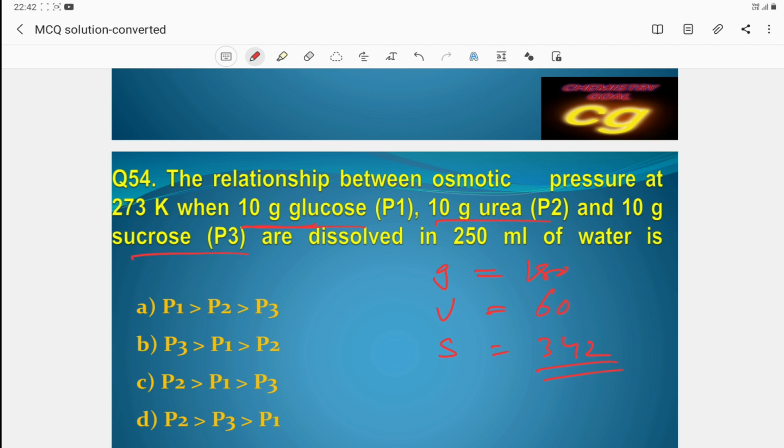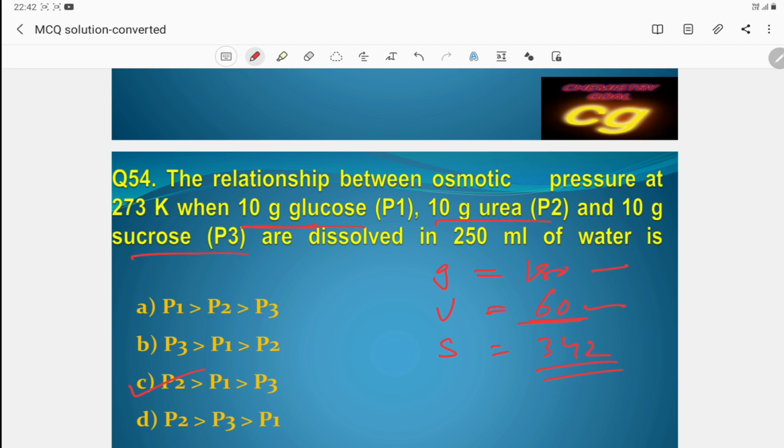Urea molar mass is less, so its osmotic pressure will be the highest because the same amount is taken. So urea, P2, will be highest. First will be P2, then P1, then P3. So this is C.